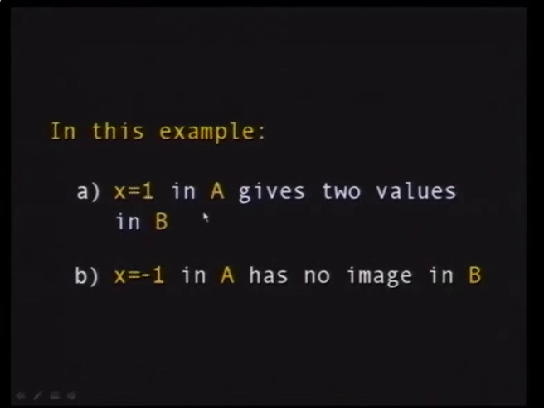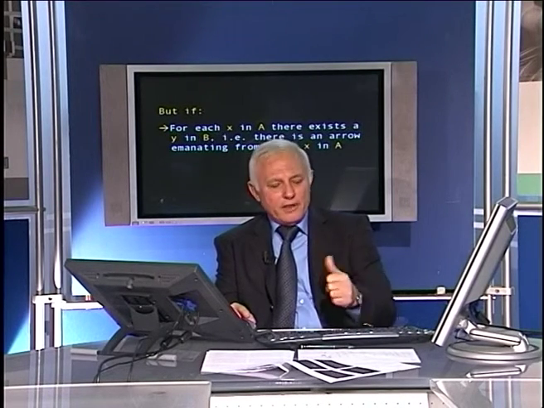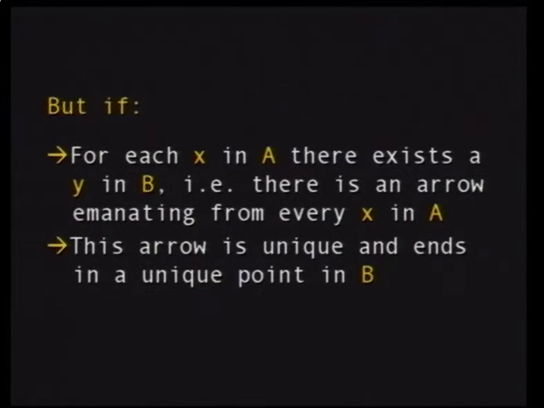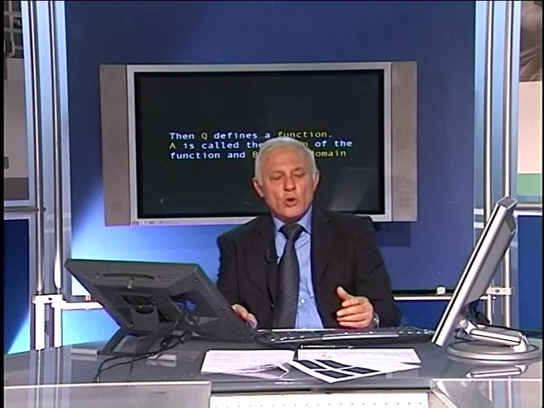So in this example we have these two problems: one element in A gives 2 in B, and there are elements in A that do not correspond; we don't find corresponding values in B. But if we find that for each X in A there exists a Y in B, i.e. there is an arrow emanating from every X in A, this is the first assumption that we have to adhere to. And if this arrow is unique and ends up in a unique point in B, because we saw in this example that it ends in 2 points, then in this case we call Q a function.